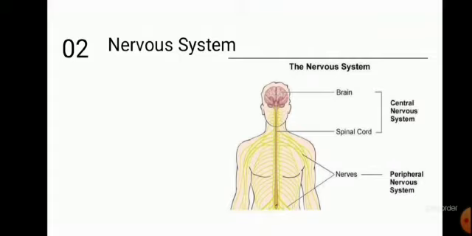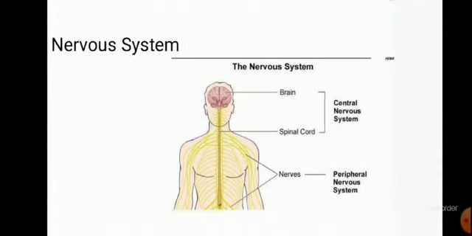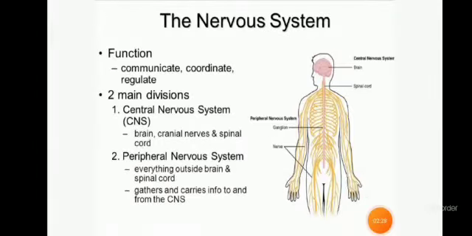What is the nervous system? In how many parts is it divided, and what is the basic purpose of the nervous system in the human body? Nervous system is made up of nerves. There are billions of nerves in the nervous system, and the purpose of the nervous system is to communicate, coordinate and regulate all the functions of the body.